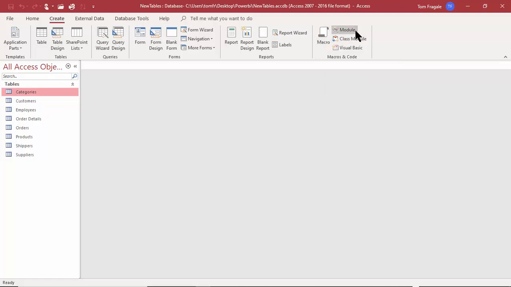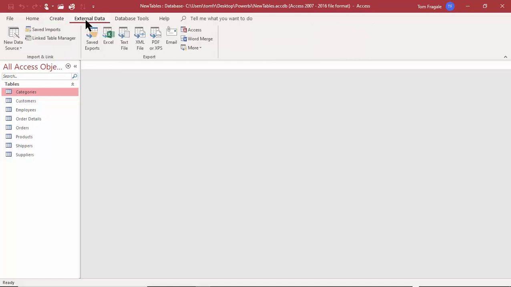Modules, on the other hand, use the Visual Basic Code, or the VBA. So with modules, you do have to know something about programming. So we'll have a whole other course on building the macros and the modules. So everything in the Access database gets made through the Create menu. And we'll see lots of examples of that.